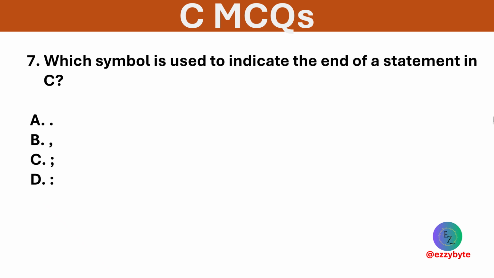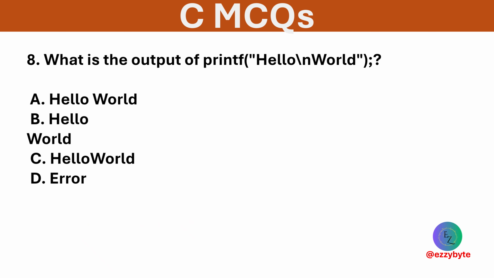Which symbol is used to indicate the end of statement in C? The options are dot, comma, semicolon, colon. Option C is correct. Semicolon is used to terminate statements. What is the output of the following printf statement? The options are hello space world, hello world in the next line, hello world without space, and error. Option B is correct. \n creates a new line, so the output is printed in the next line.